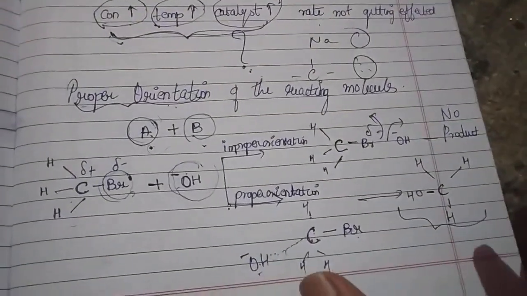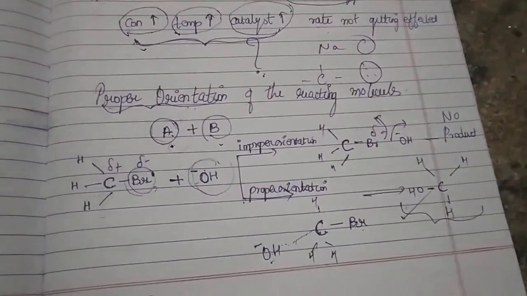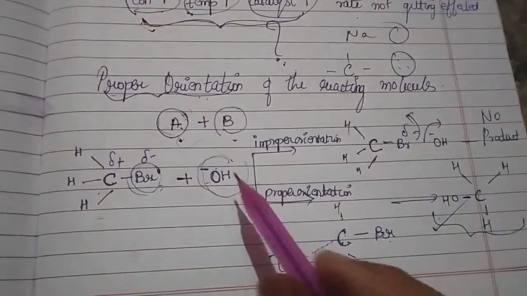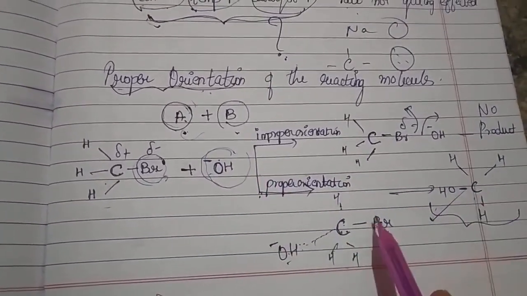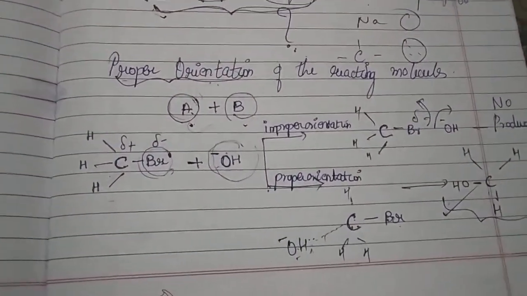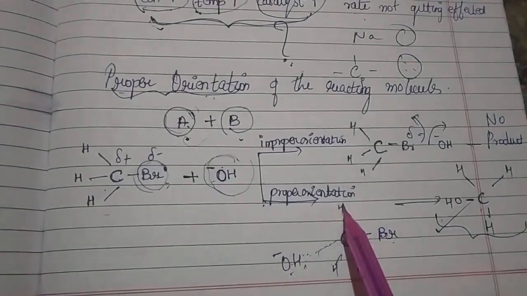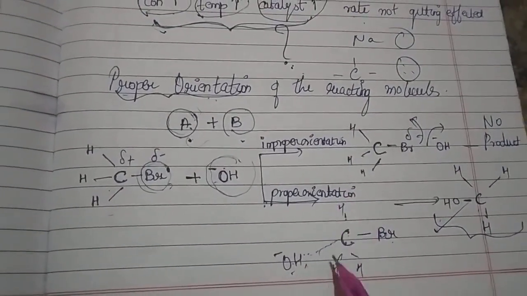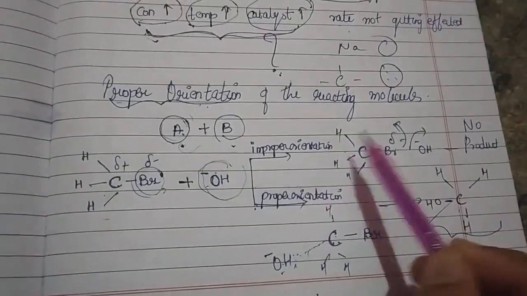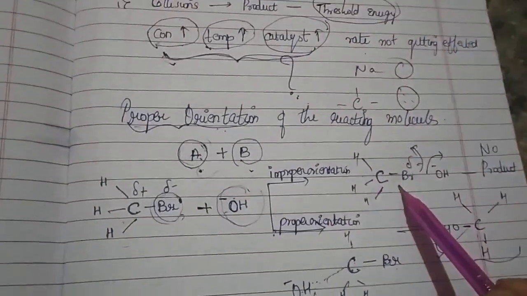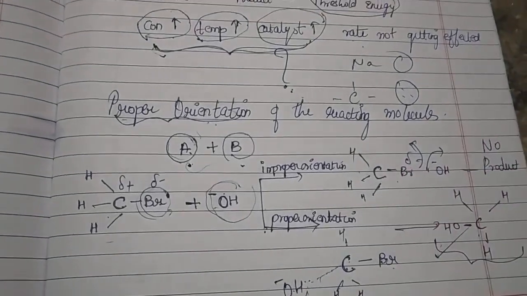But a major important thing you have to remember is that when you're taking this reaction, this is the favorable step that is happening. Whatever your nucleophile is, it is coming and attacking the carbon from the backside of the bromine. Why is it doing so? Because in a proper orientation, it leads to the formation of a bond. While in an improper orientation, what is happening? It makes the incoming nucleophile bounce back due to the same charges.